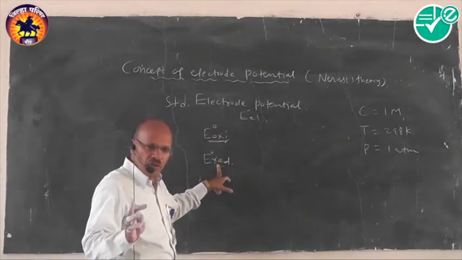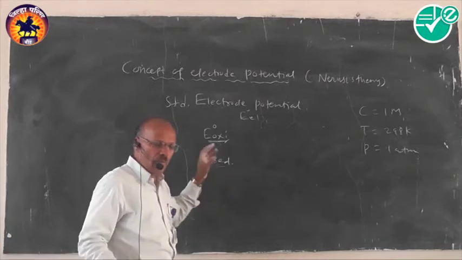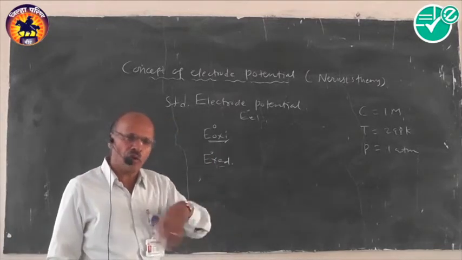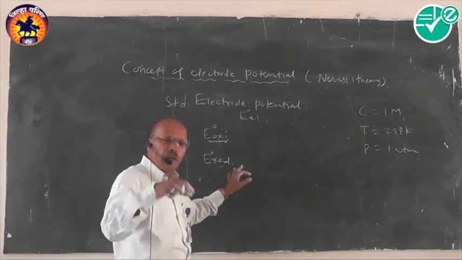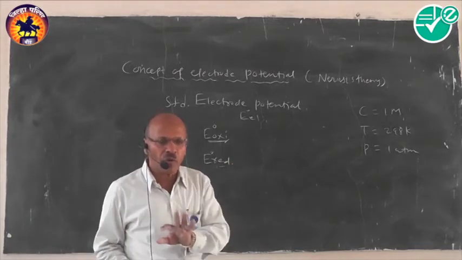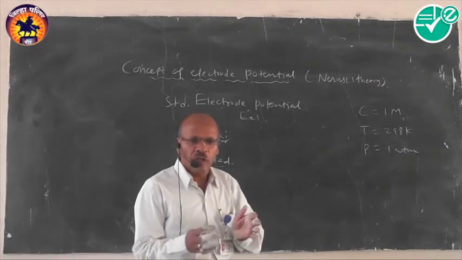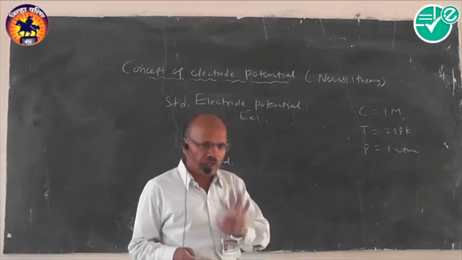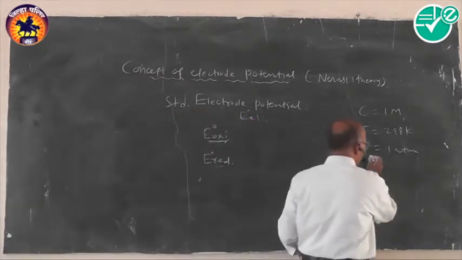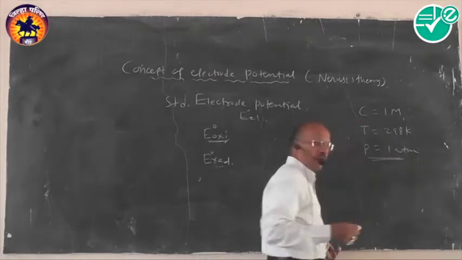Standard reduction: the difference in electric potential across the metal rod and the solution around it when the metal rod is dipped in its 1 molar solution at 298 Kelvin temperature. In some cases, if there is a gaseous electrode, we generally maintain the condition of pressure equal to 1 atmosphere.